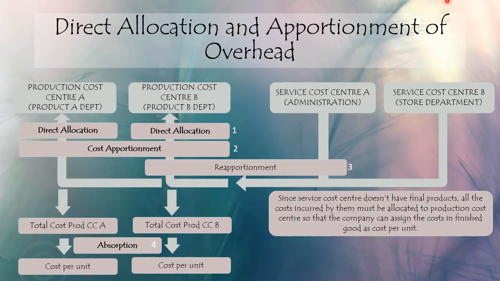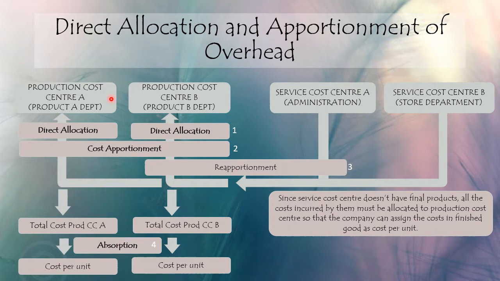So the next subsection of chapter 5 is the calculation of the overhead itself under the direct allocation and apportionment of overhead. Before we can start calculating, you need to understand how overhead is being allocated or apportioned.